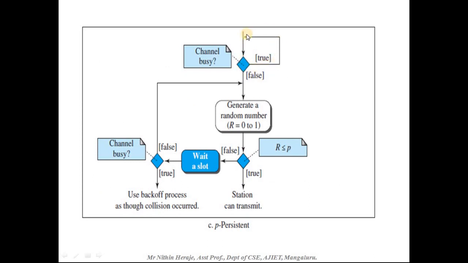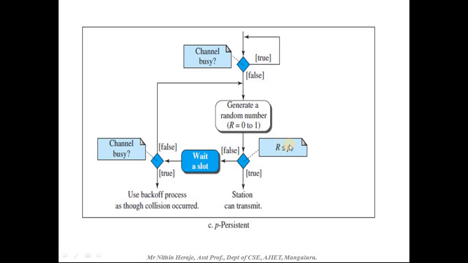If yes, then it will wait, and if it is false, then it generates a random number R, which is between 0 and 1, and after generation, again it checks the condition if R is less than or equal to P. If R is less than or equal to P, then the station transmits the frame. If it is false, it will wait a slot.